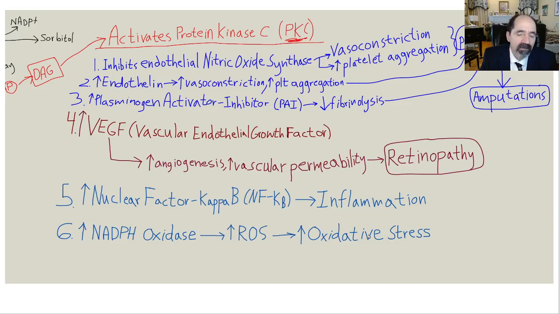Arteries are clotting off, new capillaries are forming over the macula and fovea areas, causing blindness, leaking tissue into the eyes, causing worsening vision, systemic inflammation, systemic oxidative stress, systemic immune suppression, everything bad. That's why diabetics are very sick, cognitively impaired, and die prematurely. And it's really kind of a silly disease for most people in the sense that if they would just stop eating all this dietary fat, they could dramatically improve. That's been dramatically proven over and over again.